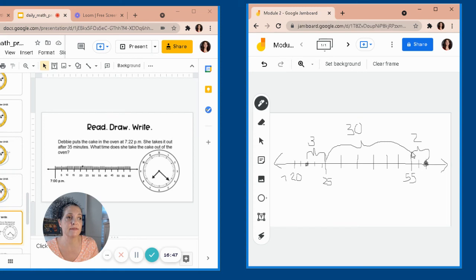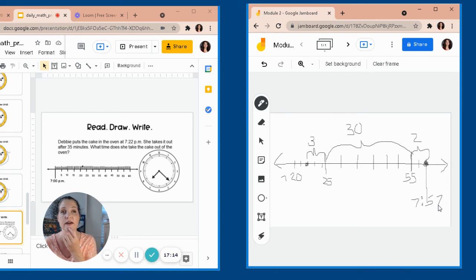Well, this means 7:55. We can go forward to 56, 57. The time is 7:57, and I know that it's p.m. because it tells me in the question.